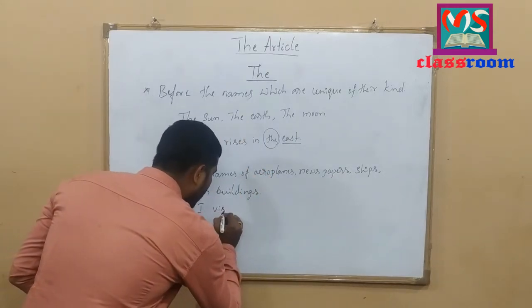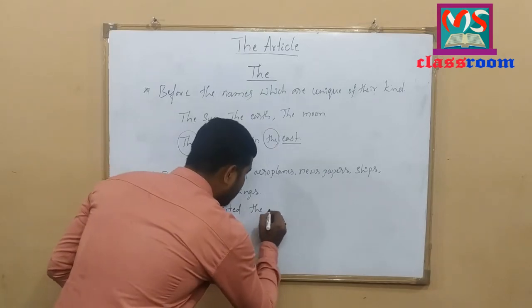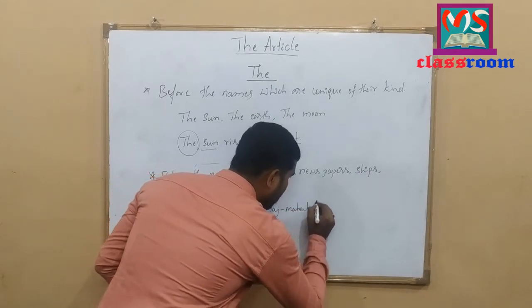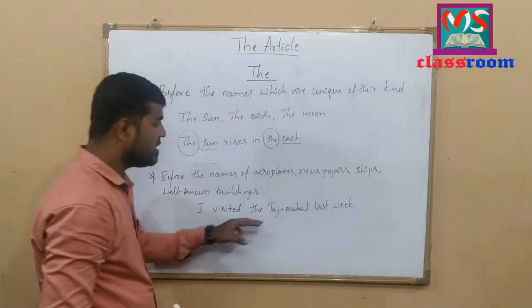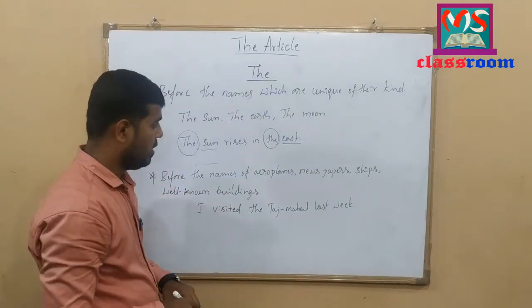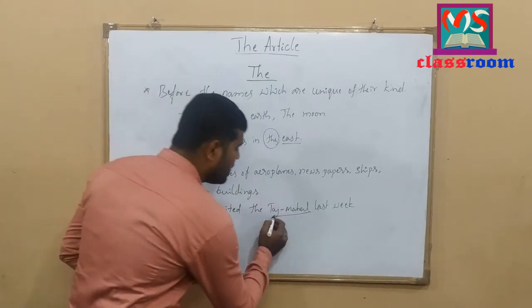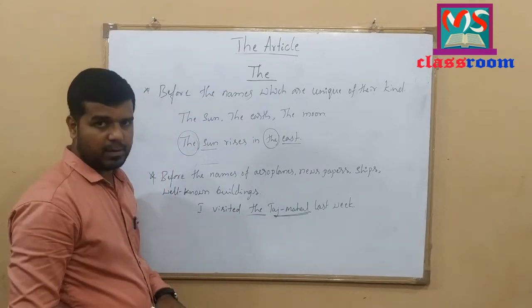I visited the Taj Mahal last week. Look at here. Taj Mahal is a well-known building. Before the name of this well-known building, I have used definite article the here.